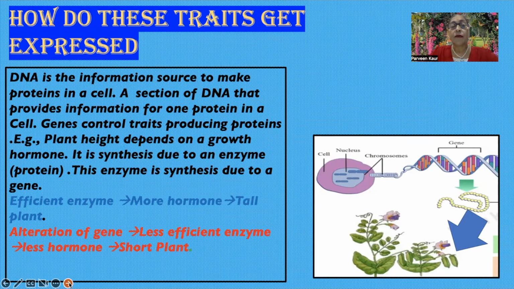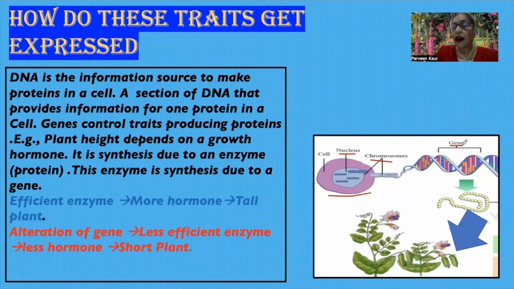DNA is the information source to make protein in a cell. In this diagram, you can see a cell. The cell contains a nucleus. The nucleus contains chromosomes. Chromosomes are segmented structures. Each segment is called a gene. Genes are made up of DNA. DNA means deoxyribonucleic acid.